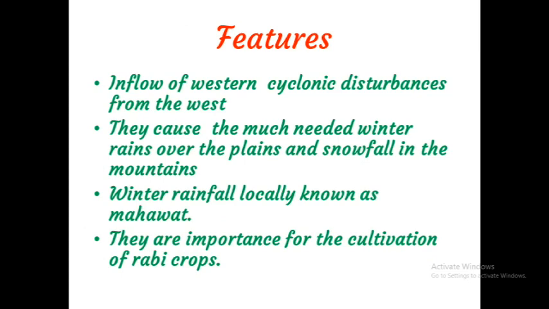Important features of the cold weather season. Inflow of western cyclonic disturbances from the west. They cause the much needed winter rains over the plains and snowfall in the mountains. Winter rainfall is locally known as Mahawat. They are important for the cultivation of rabi crops.